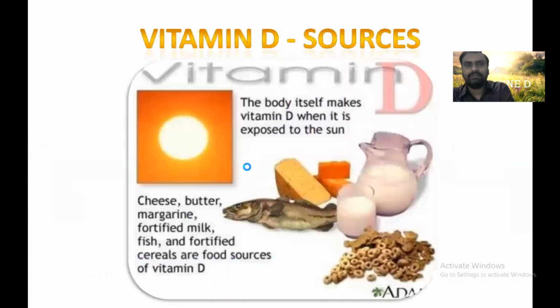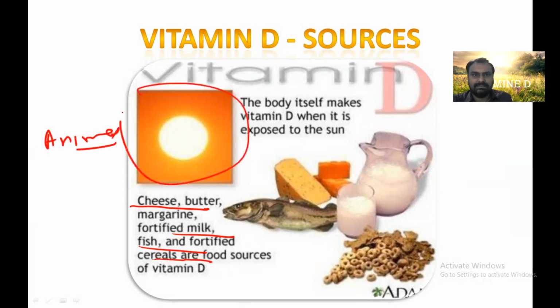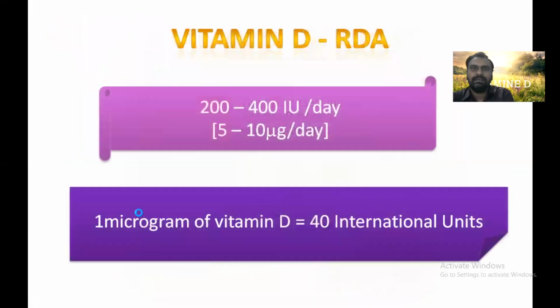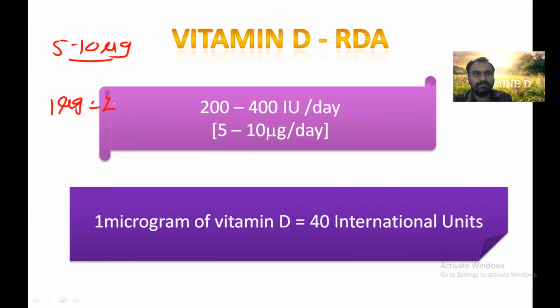Now we will see what are the sources of vitamin D. Cheese, butter, milk, fish are good sources of vitamin D, so all animal sources. The main natural source is sunlight. Apart from that, animal sources like cheese, butter, dairy products, fortified milk, and fish are good sources of vitamin D. Now the daily requirement is around 5 to 10 microgram, and 1 microgram is equal to 40 international units. So it is around 200 to 400 international units.